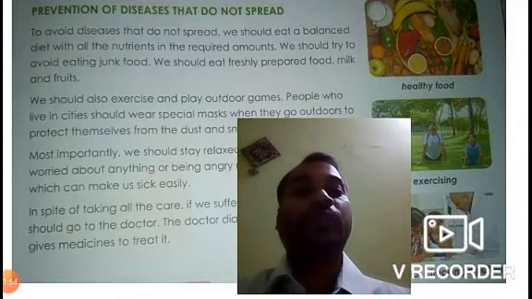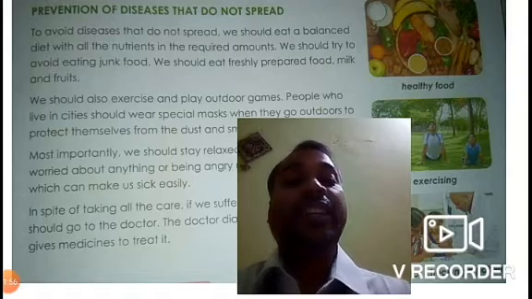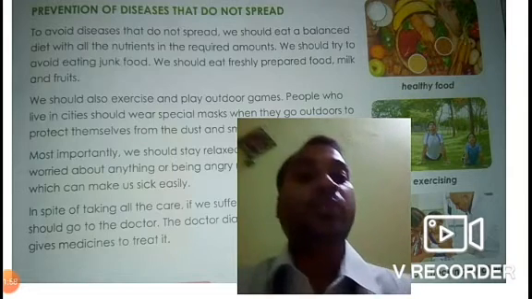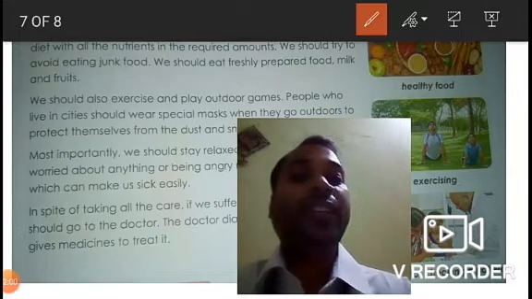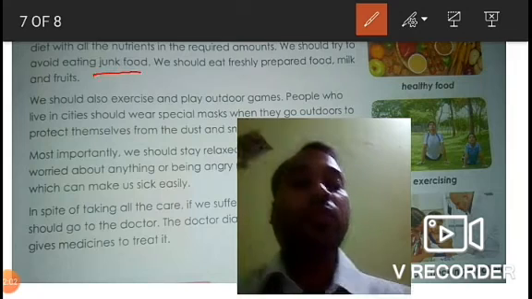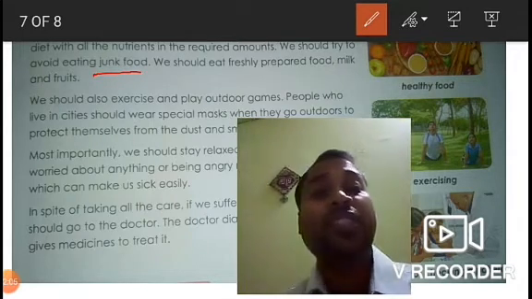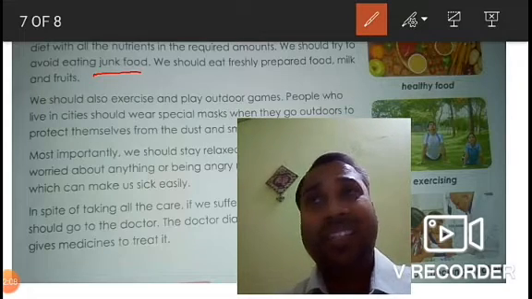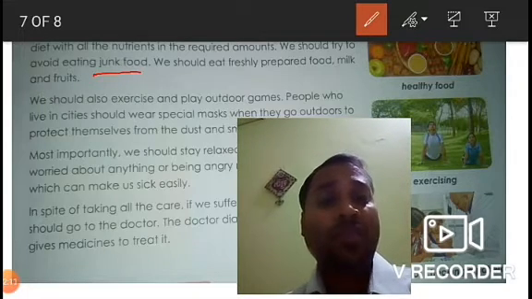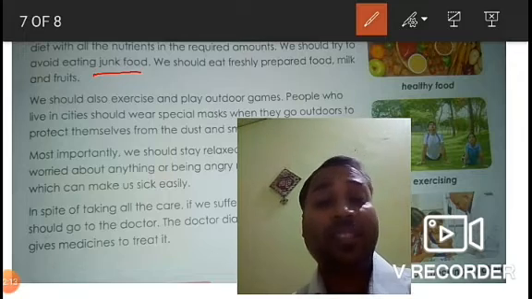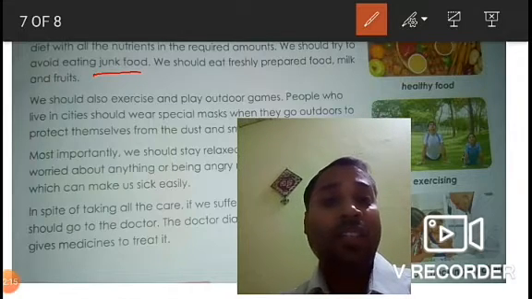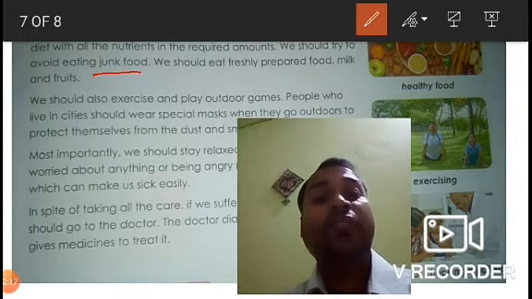Then we should try to avoid eating junk food. This is also very much important. We have discussed many times that junk food is not good. It contains a lot of fats and cholesterol, which is not good for our heart. So this food should be avoided.